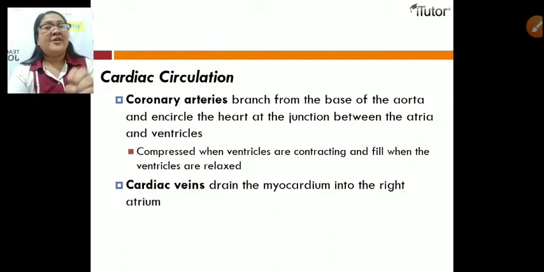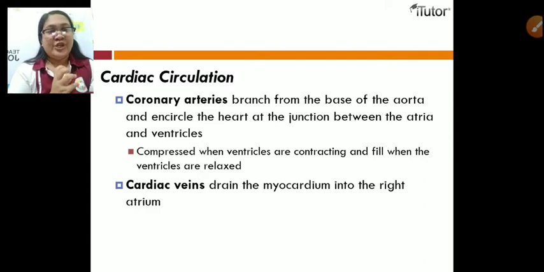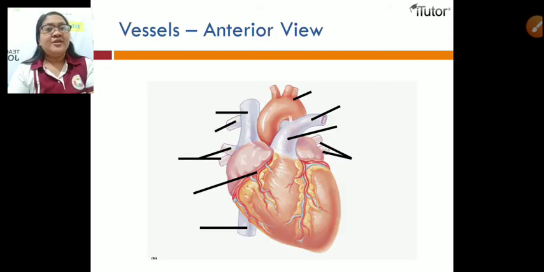Okay, and for cardiac veins, it drained the myocardium into the right atrium. Siya ang nag-drain sa muscles ng heart into the right atrium. So we have here, as I promised, this is the anterior view of our heart together with the other veins and vessels.